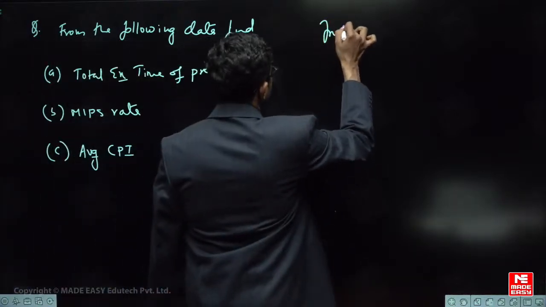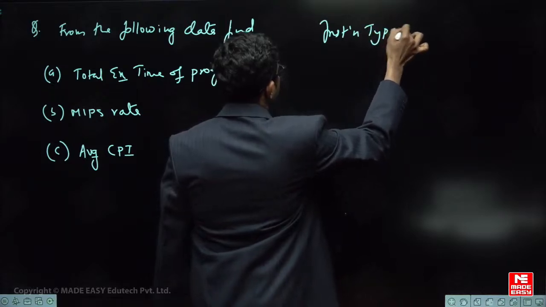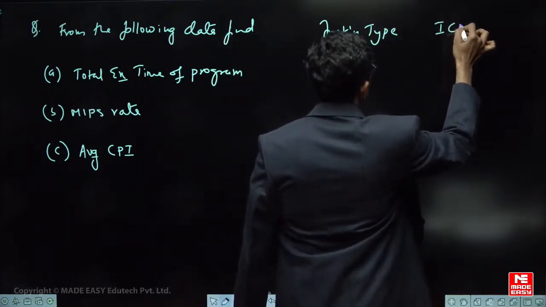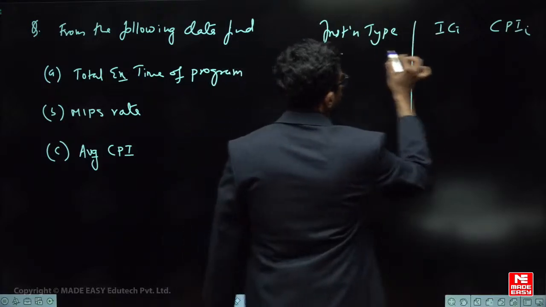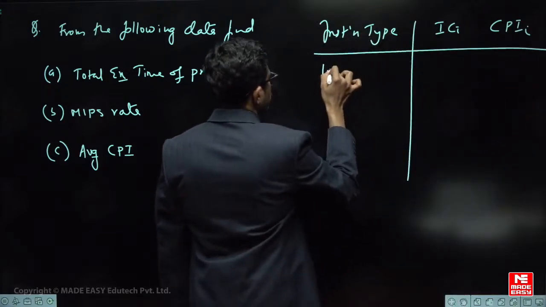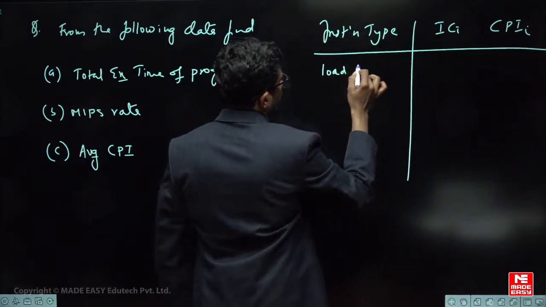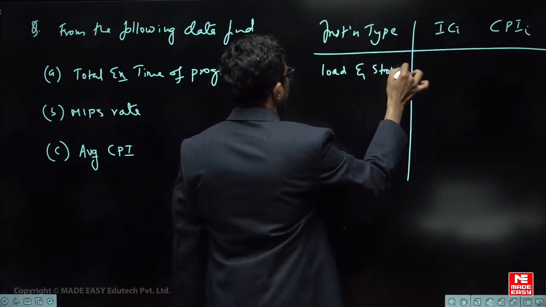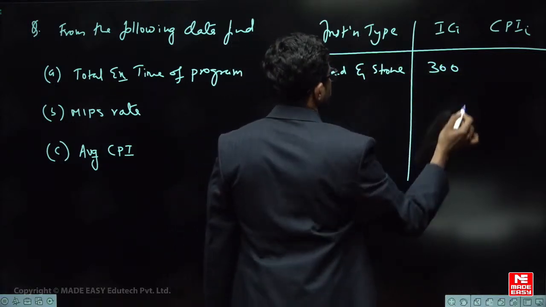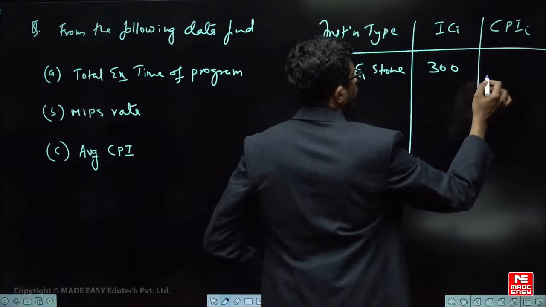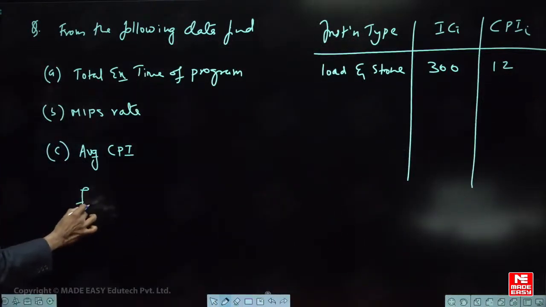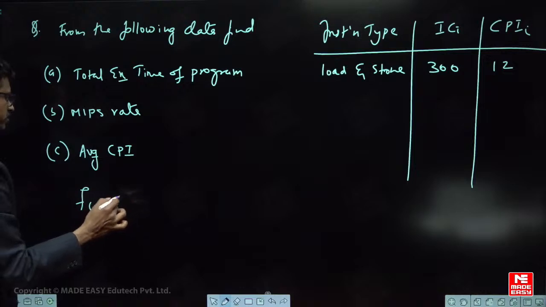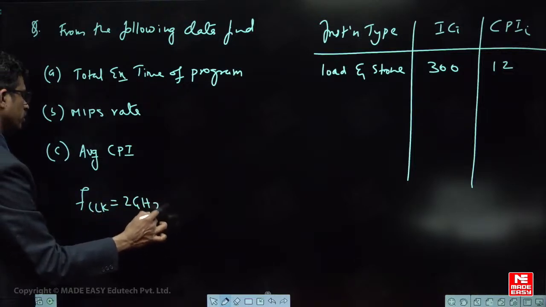This is the instruction type, this one is ICi, this one is CPI. This is the given information to you. Load and store are 300 instructions and each instruction requires 12 cycles to execute. The clock frequency is given as 2 gigahertz.